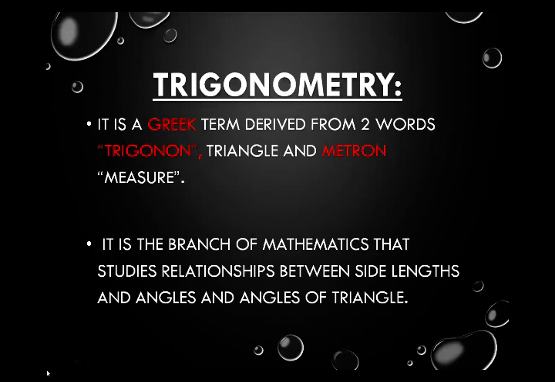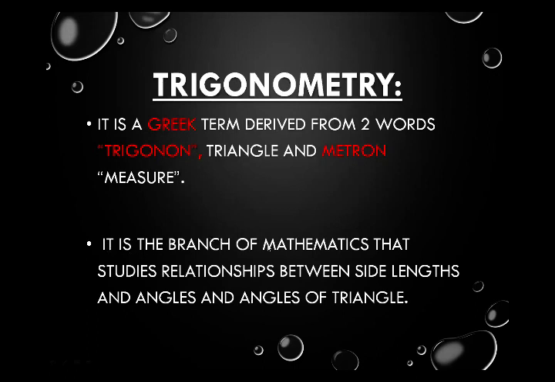Now we will discuss what is meant by trigonometry. Trigonometry is a Greek term derived from two words, trigonon, meaning triangle, and metron, meaning measure. The first is trigonon, the Greek word whose meaning is triangle. And the second is metron or metri, its meaning is measure. Means in this branch of mathematics, we will take triangles and we will find what are the measurements of the given triangle.